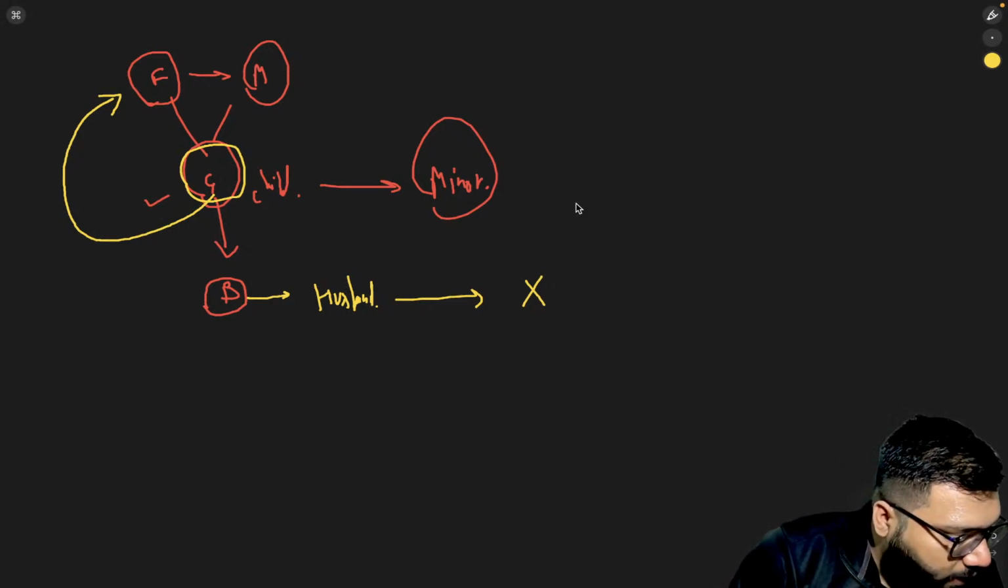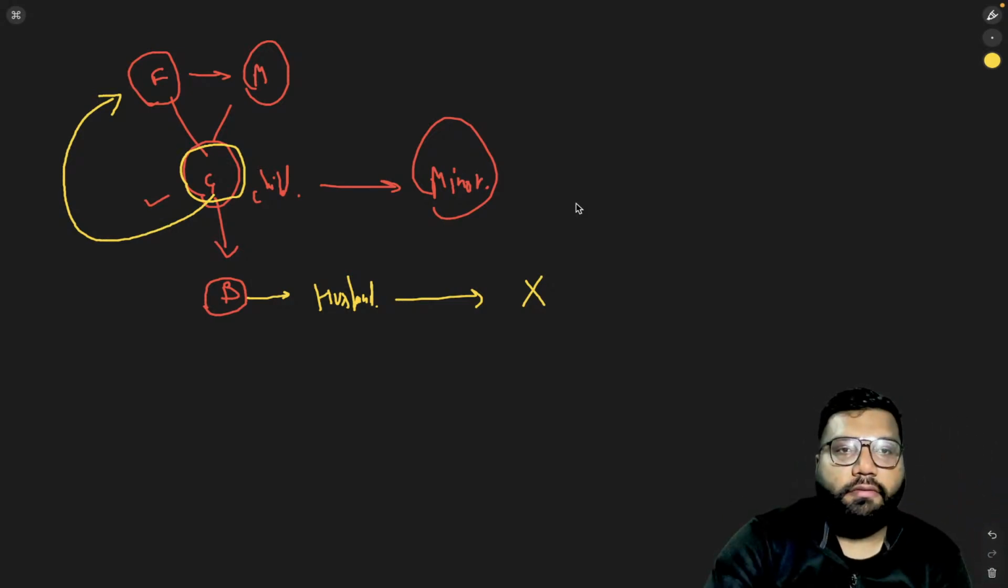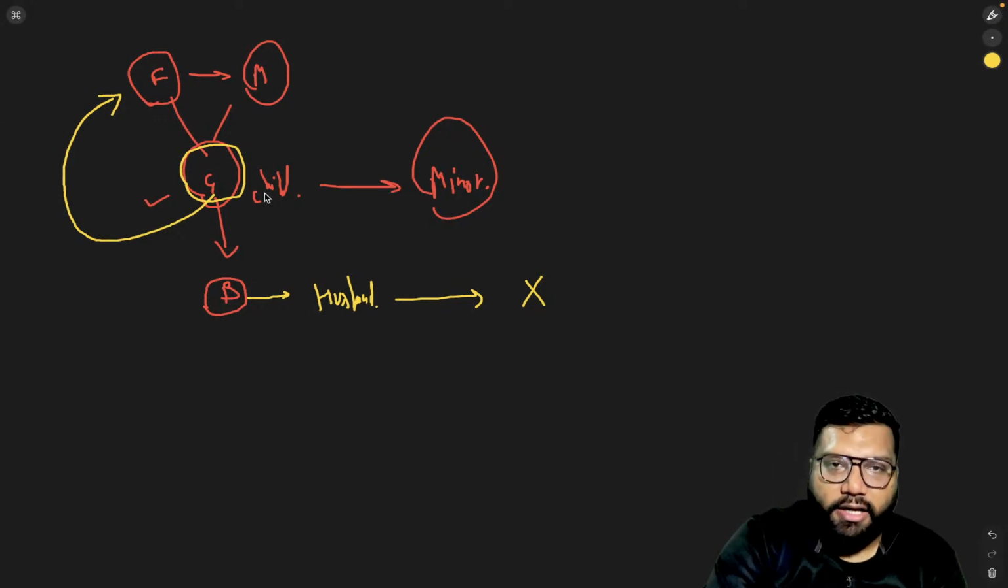Repeat. Okay, I'm repeating myself. There is a father and mother. They have a girl child who is minor. This girl gets married to B. Now B is the husband of G. The husband does not have sufficient means to give maintenance to his wife.